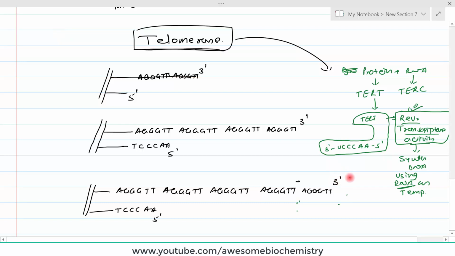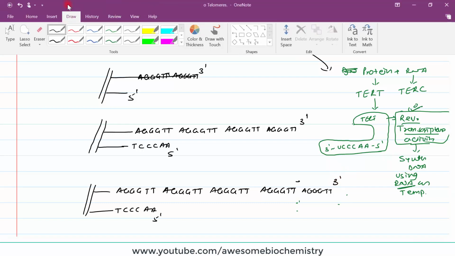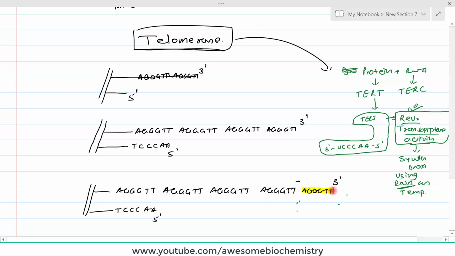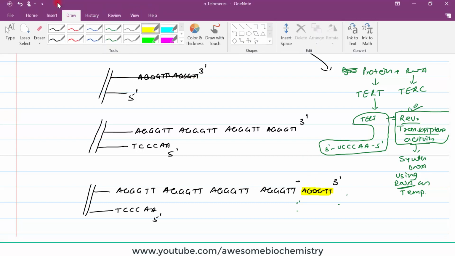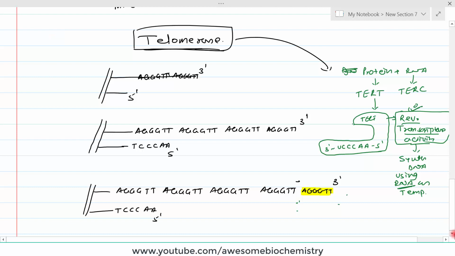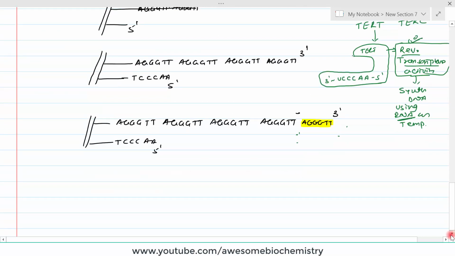And over here we have the 3 prime part, and the part which is added by the telomerase enzyme, I am highlighting it by the yellow color. Initially it was not there, it was added by the telomerase enzyme.